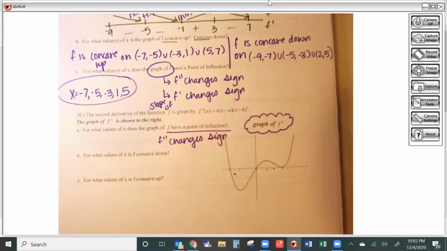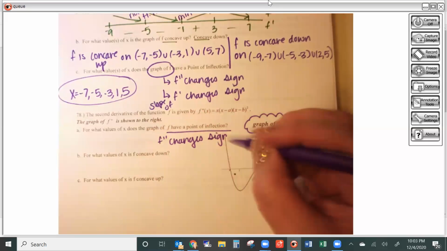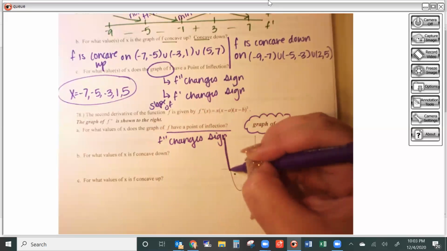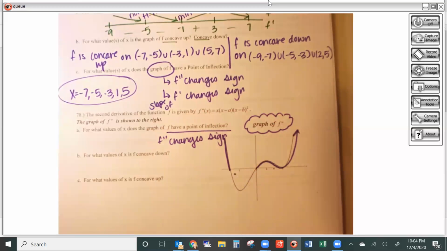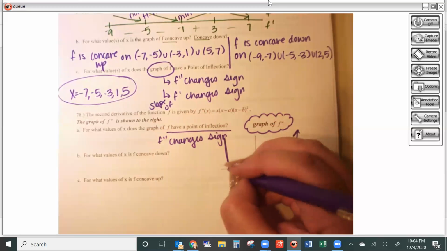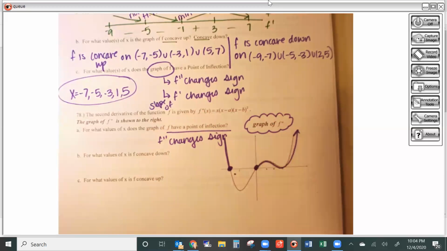So then I'm going to look at my graph and say, okay, well, I'm positive at the beginning, then I'm negative, that's below the x-axis, then I'm positive, then I'm positive. So my only points of inflection happen here and here. Now remember, this is a graph of f double prime. So if I want f double prime to change sign, I just need it to pass through the axis. So I know that that's going to happen at, oh, I colored on whatever that dot is right there.